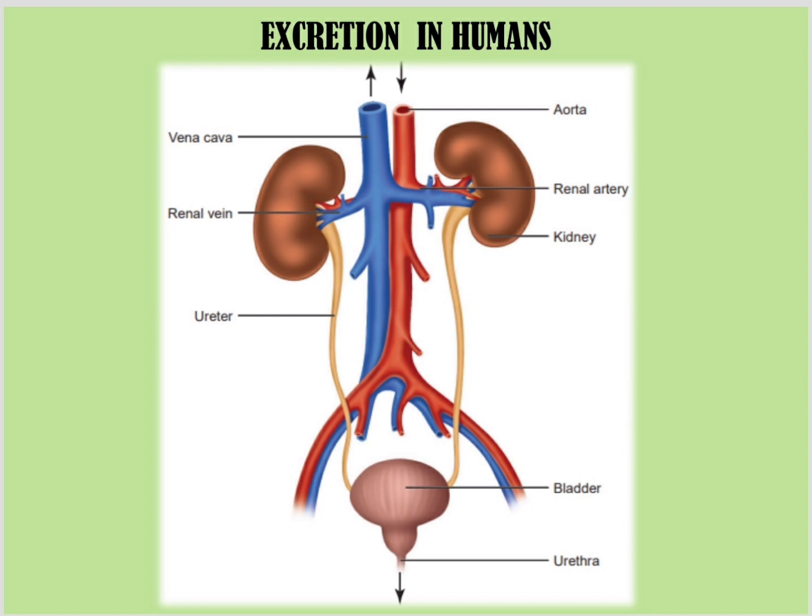Now there is a special organ system in place for the excretion of urine, and that is the excretory system, and the main organ of this is the kidney. So we will have a look at the excretory system and the different parts of the kidney.